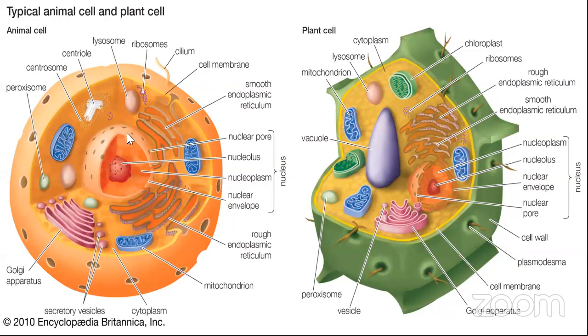So for an example, we have the nucleus. Okay, in here we have the nucleus in the middle and here we have a nucleus in here. But the vacuole, do we have a vacuole in here? No, right? No, we don't have a big vacuole like that. But what about the endoplasmic reticulum? Yes, we have it in both the cells. But what about the cell wall? Yes, cell wall is not present in the animal cell.